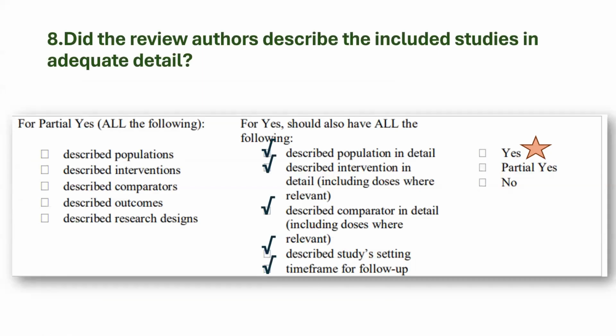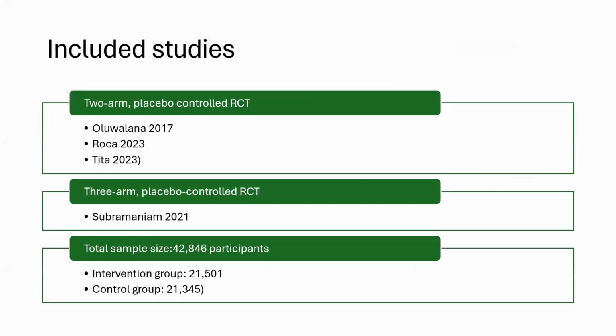Did the review authors describe the included studies in adequate detail? I gave it a yes because they described the population as well as the intervention in great detail, and the comparator was mentioned. They also described the study setting as well as the time frame for follow-up, and all conflicts of interest were also mentioned.